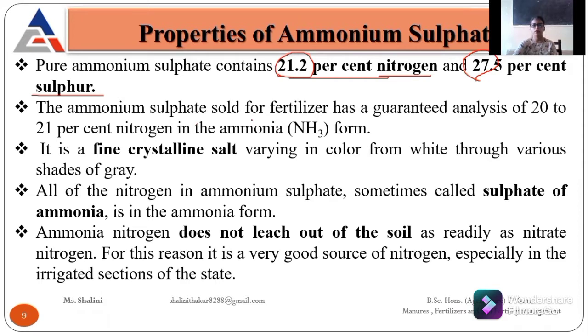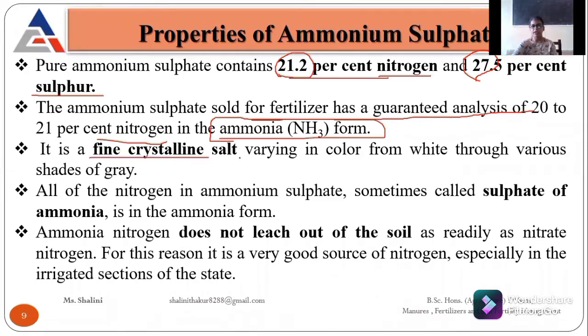Ammonium sulfate also contains 20 to 21% nitrogen in the ammonical form. In the market it is sold as 20 to 21%, because different companies prepare it, so the concentration varies from 20 to 21%.